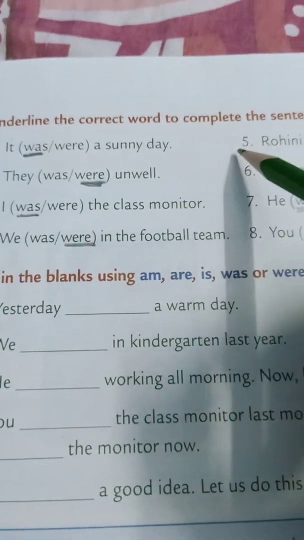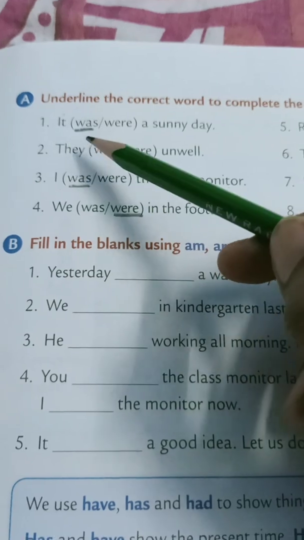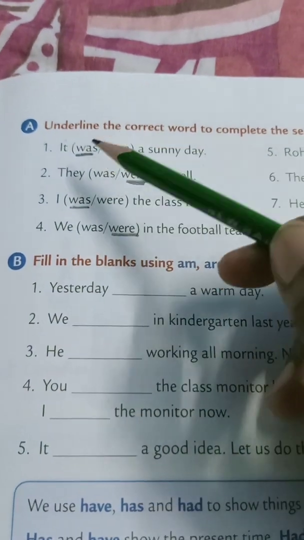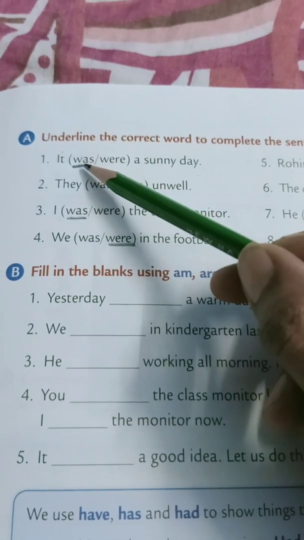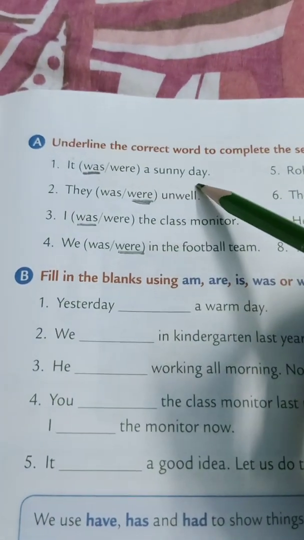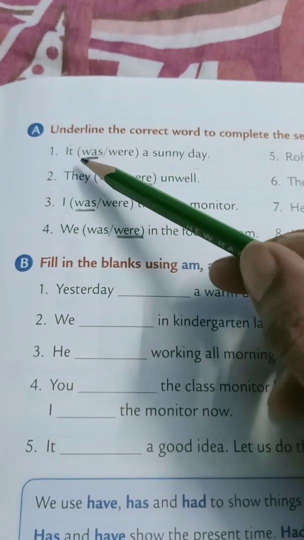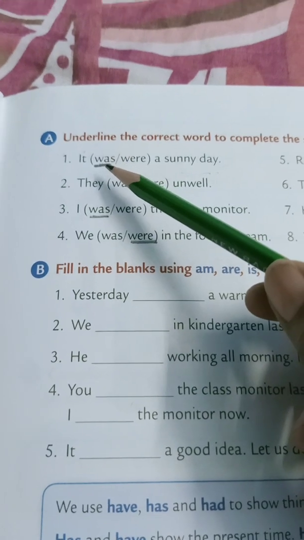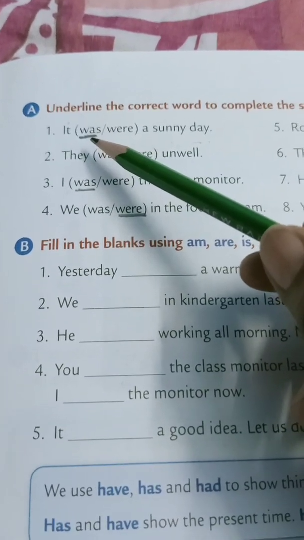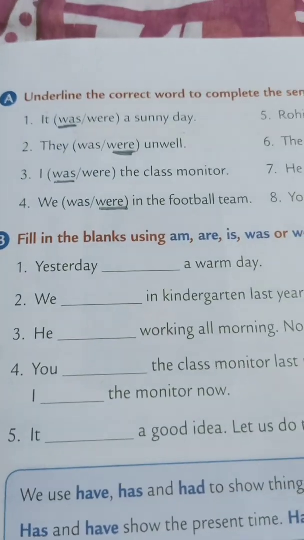Underline the correct word to complete the sentences. It was or were a sunny day? For it, we will use was. It was a sunny day. Past tense, okay? For one person or one thing, we use was.